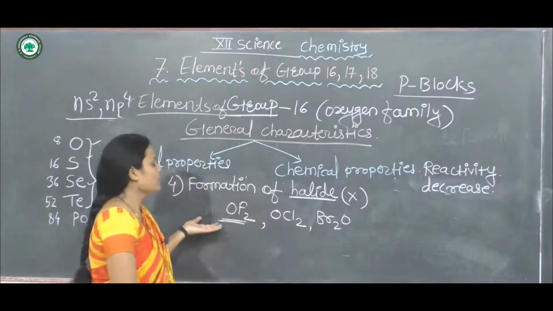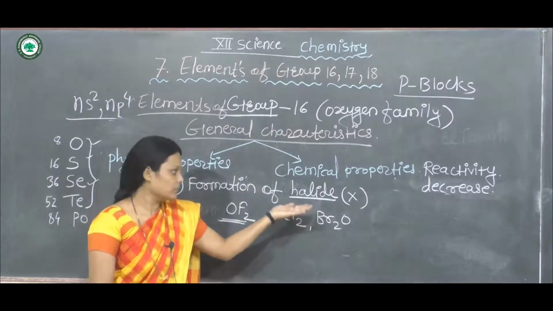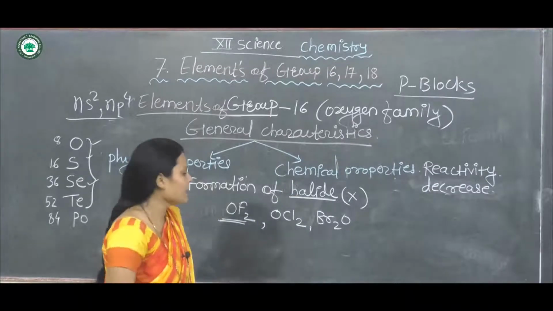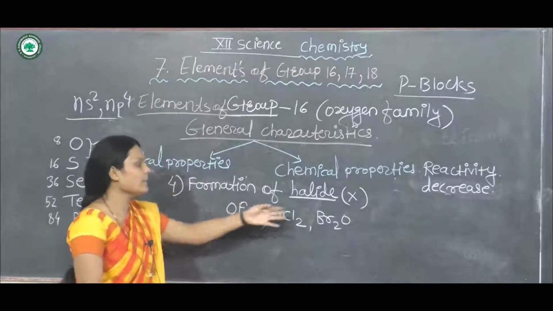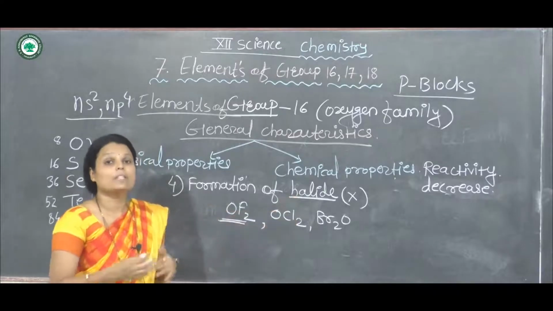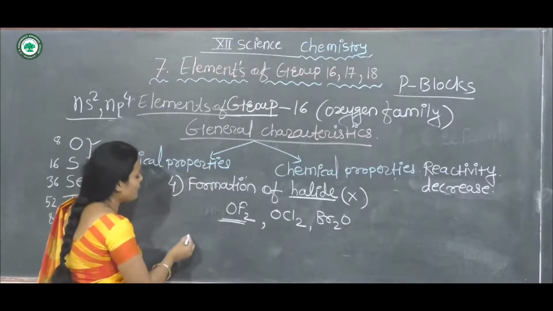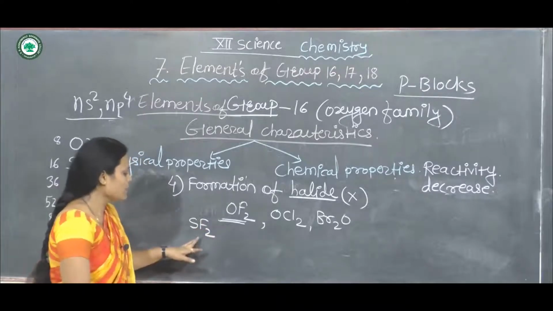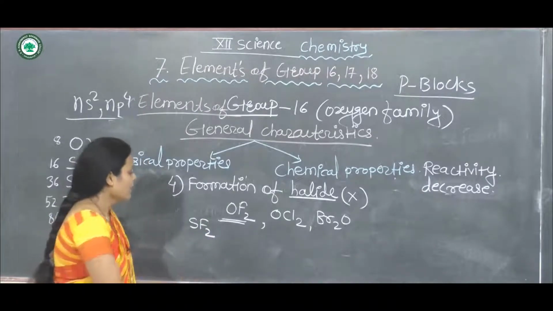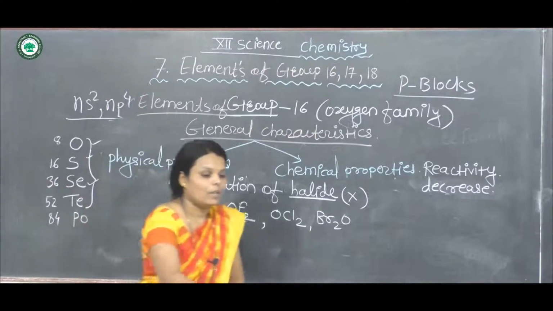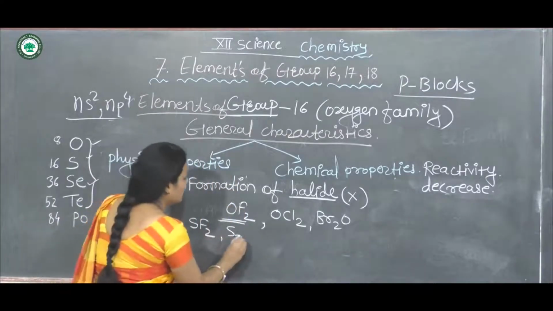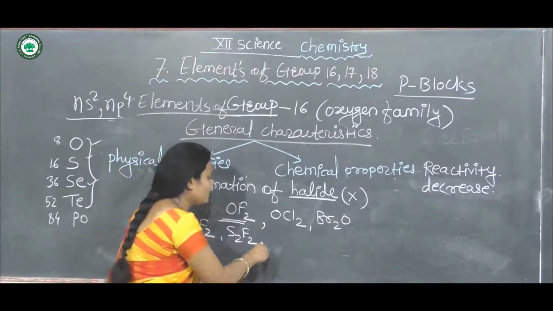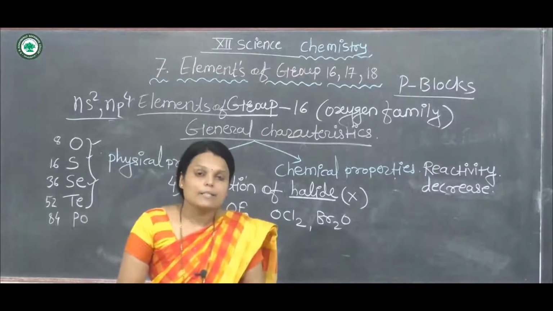These are the oxygen compounds; a number of halogens react with oxygen and form new compounds. Similarly, sulfur also reacts with halogens and forms a number of compounds. Sulfur reacts with fluorine and forms sulfur difluoride. S2F2 is also an example, then SF2.